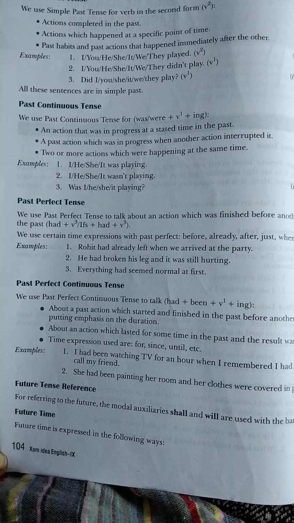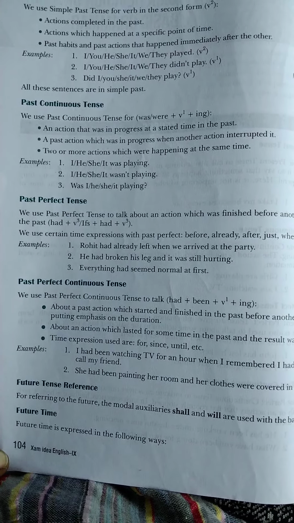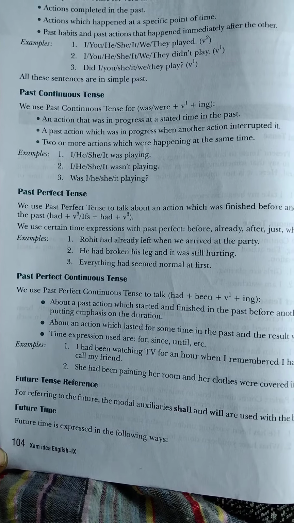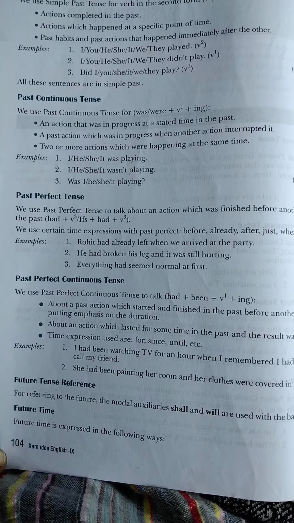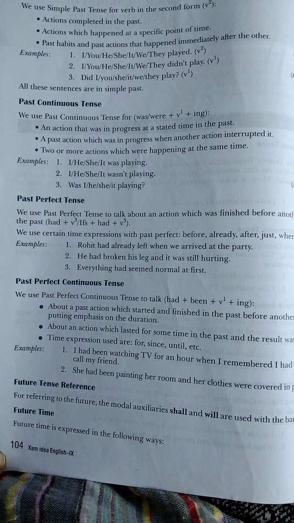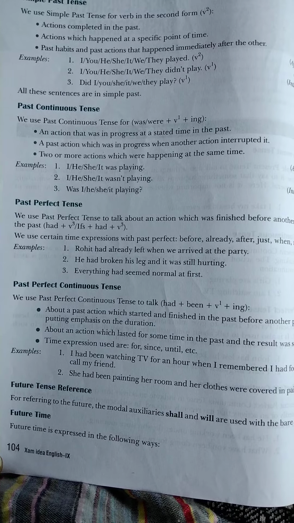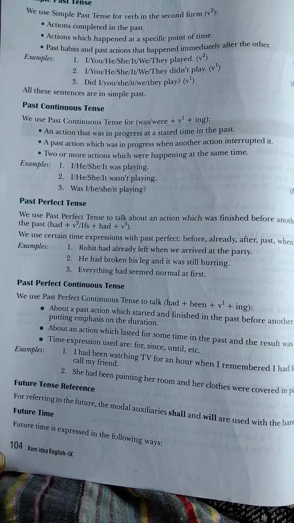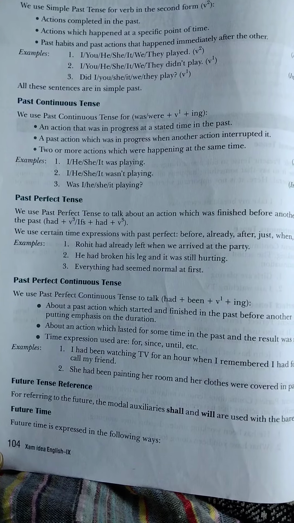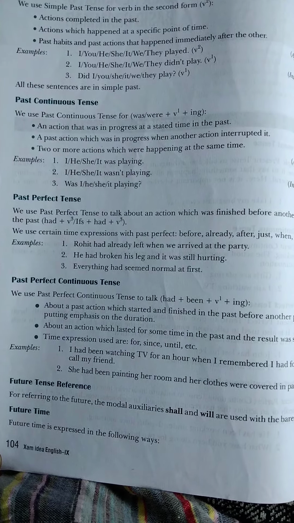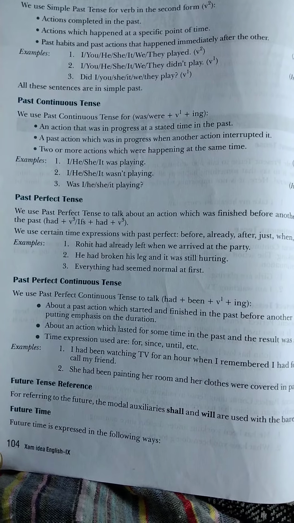For the third point about past continuous tense, two or more actions which were happening at the same time. So two or more actions that are happening in the past time reference, we can say it is in the past continuous tense. Examples: I was playing, he was playing, she was playing, it was playing.